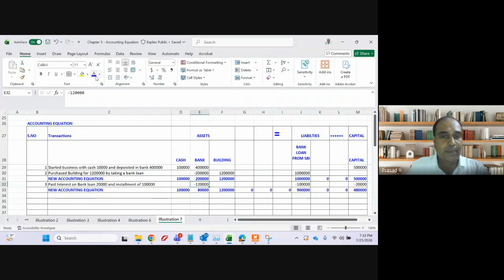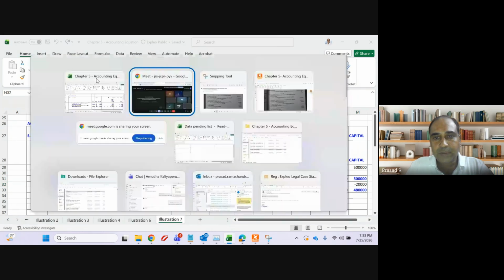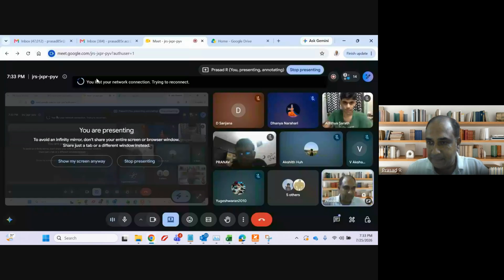1,20,000 I am making a payment. 1 lakh rupees towards installment, 20,000 rupees towards interest. So my total reduction in bank account will be 1,20,000. I took a loan of 10 lakh. I am paying an installment of only 1 lakh. 20,000 is my interest. Interest is nothing but my expense. When I incur an expense, it will reduce my capital.